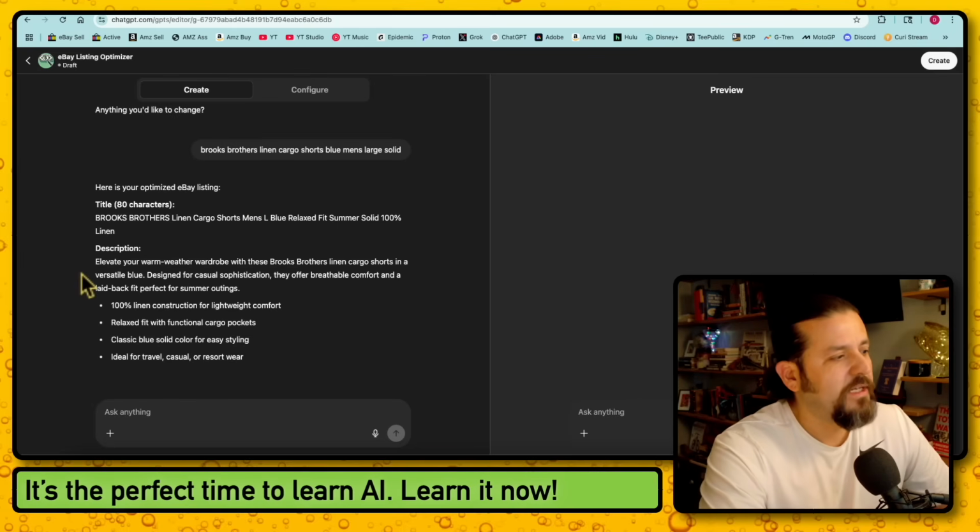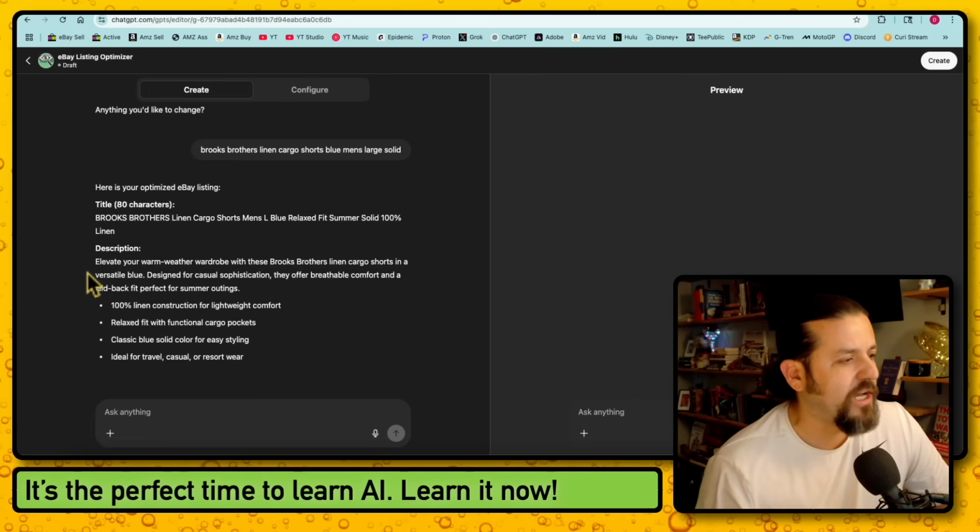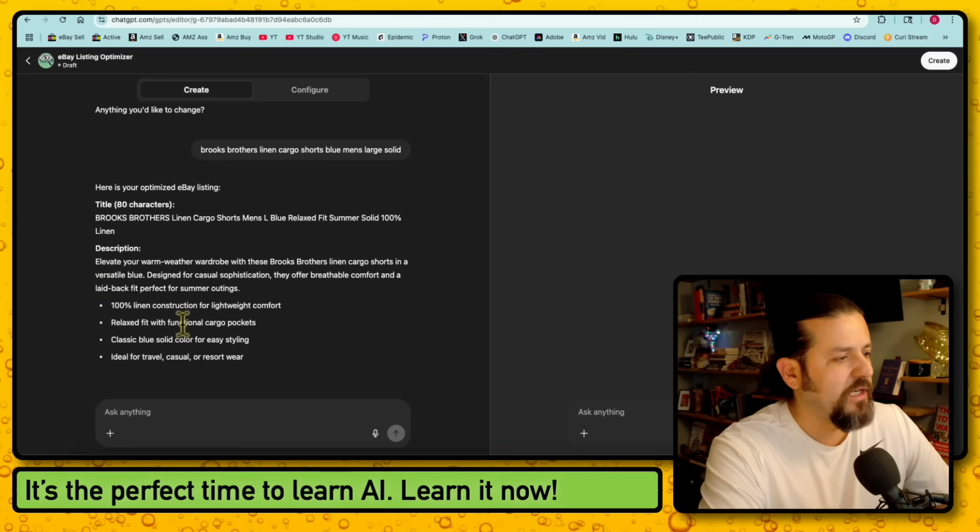Then the description: Elevate your warm weather wardrobe with these Brooks Brothers linen cargo shorts in a versatile blue. Designed for casual sophistication, they offer breathable comfort and a laid back fit. Perfect for summer outings. 100% linen construction for lightweight comfort. Relaxed fit with functional cargo pockets. Classic blue solid color for easy styling. Ideal for travel, casual, or resort wear.